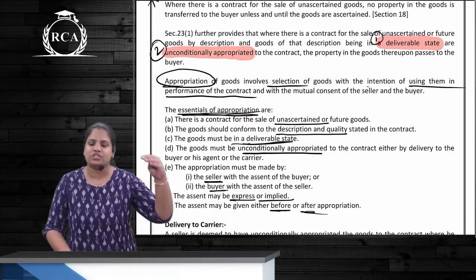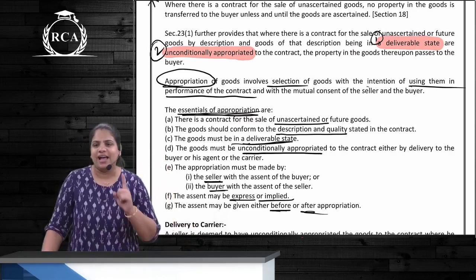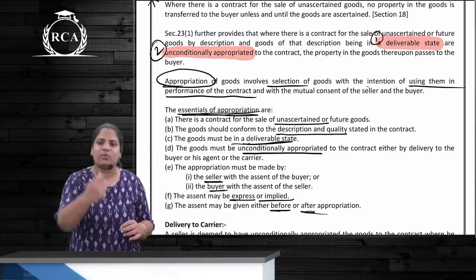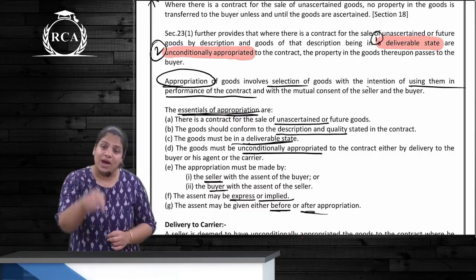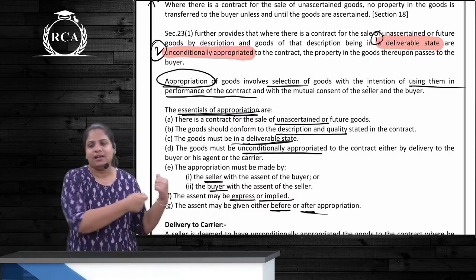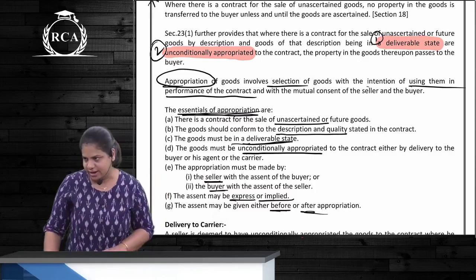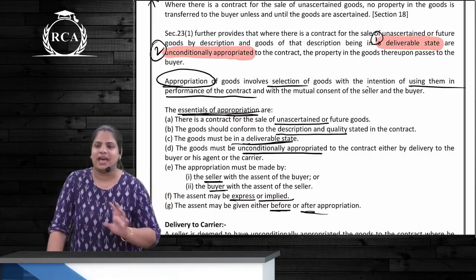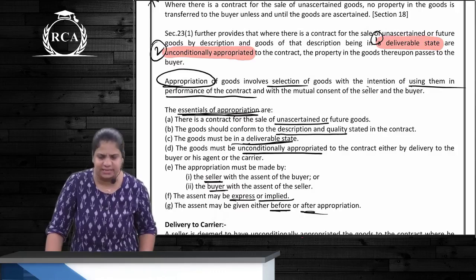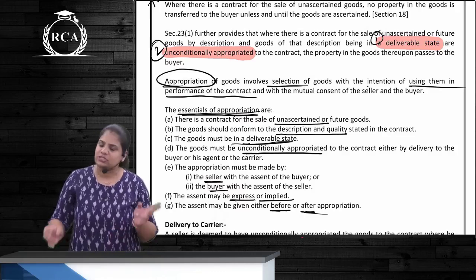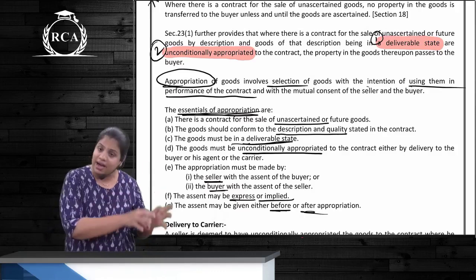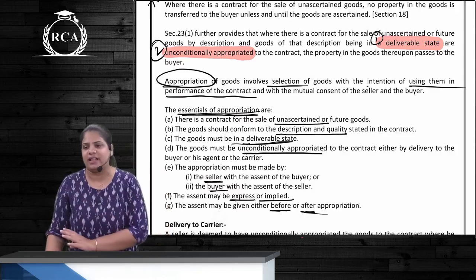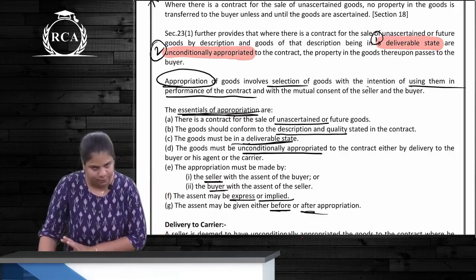50 kgs of rice is kept in a sack. I ask for 1 kg. Out of that, he takes out 1 kg. Why is he taking out 1 kg? So that it can be used in this contract. So what he has done is basically appropriated. Were the goods in a deliverable state? Yes. So ownership will pass only when they are in a deliverable state and they are unconditionally appropriated.